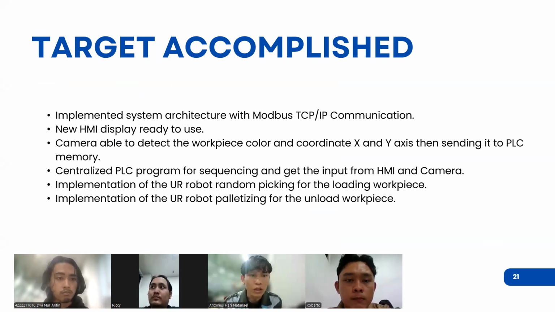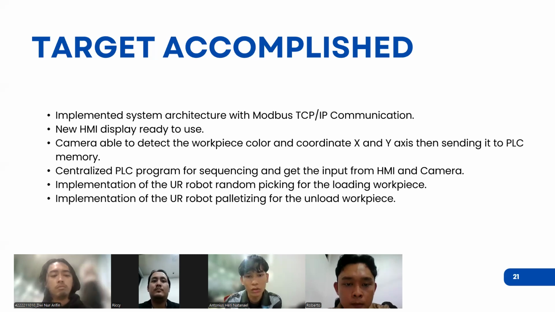So, we have targets of completion. The first is to implement the system architecture with Modbus TCP/IP communication. Then we get the new HMI display ready to use, and the camera is able to detect the coordinates, the workpiece color, and the X and Y axis coordinates, and then send them to the PLC memory.